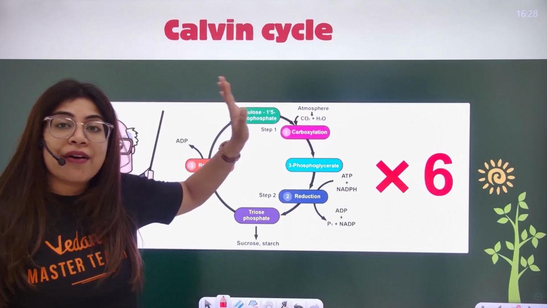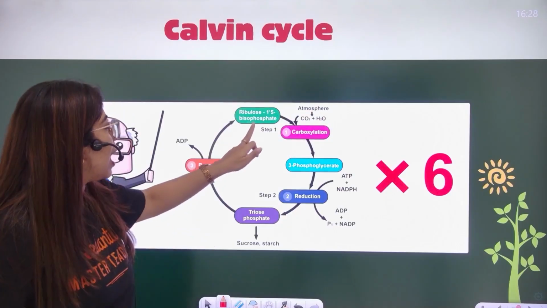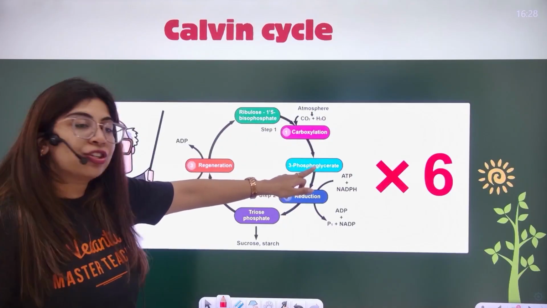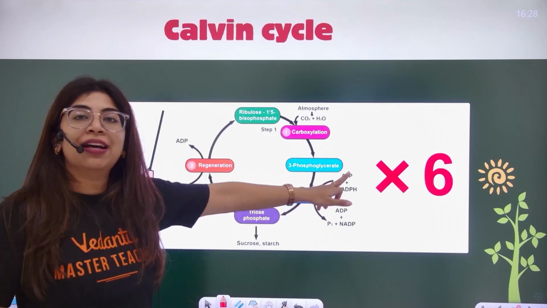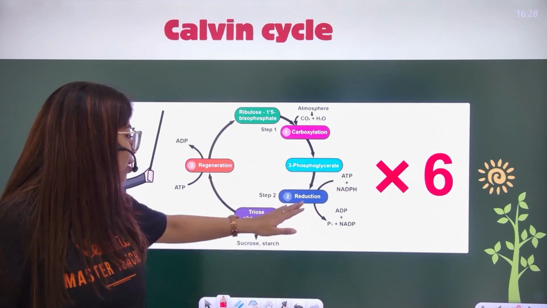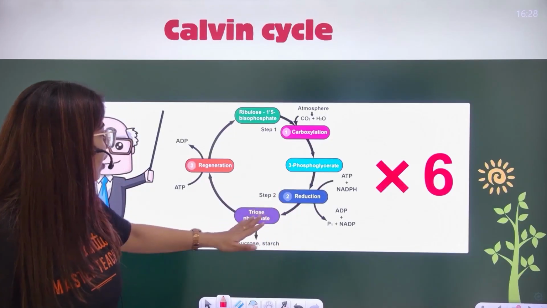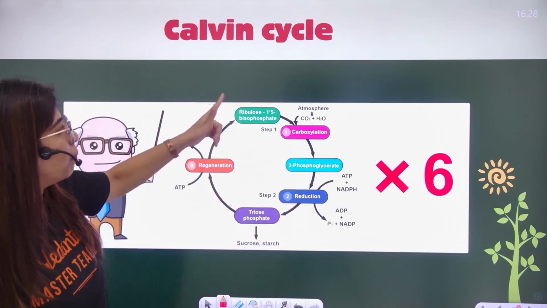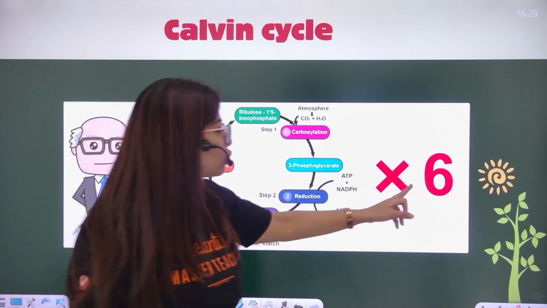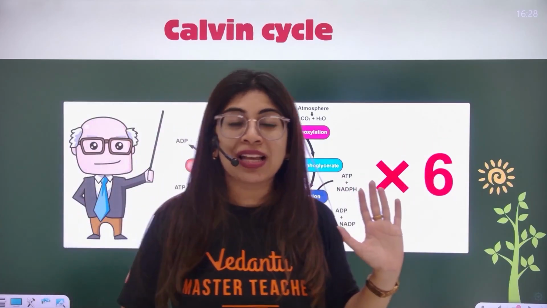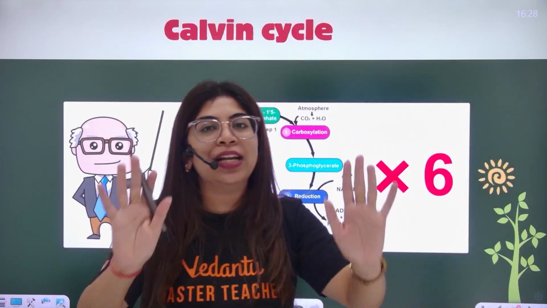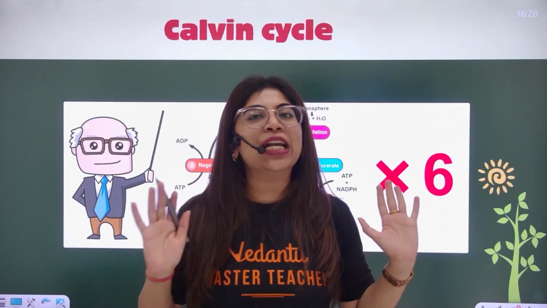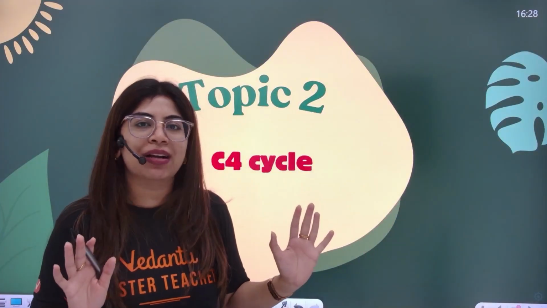Along with carbon dioxide, water also gets in. RuBP, carboxylation, 3-phosphoglycerate, 2 molecules will be formed. Reduction, 2 ATP, 2 NADPH used. Triose phosphate, regeneration completed. For 1 glucose, I will be doing it 6 times. As long as you are keeping things simple in your brain, it will remain simple and logical. Once you try to overcomplicate it, it would become difficult.